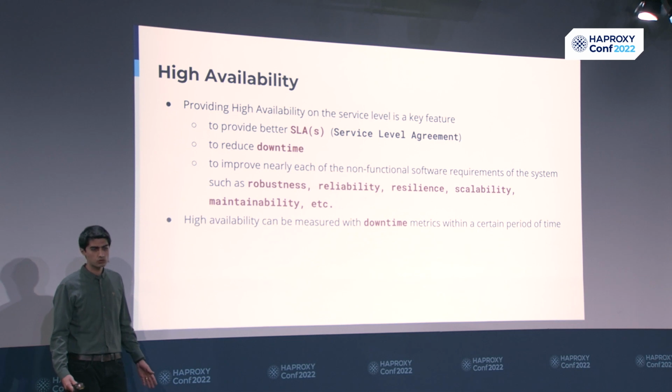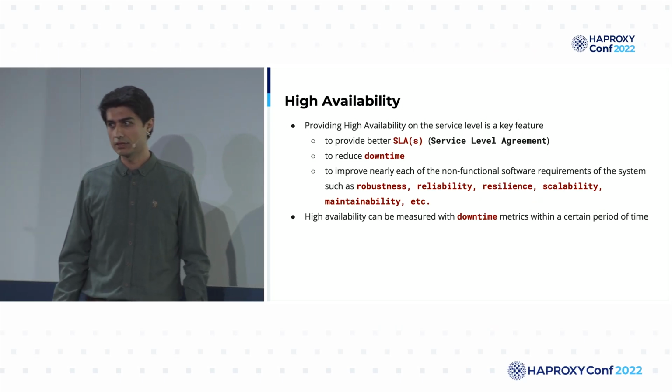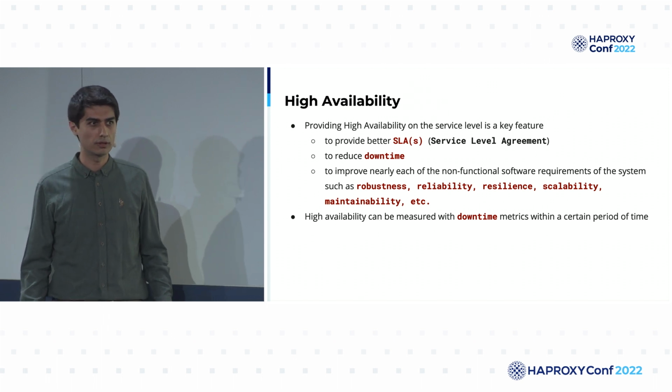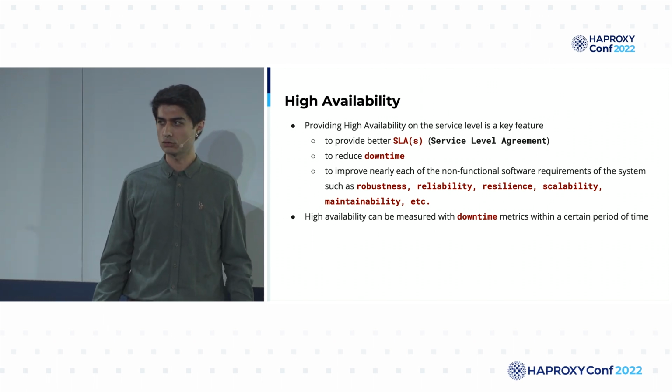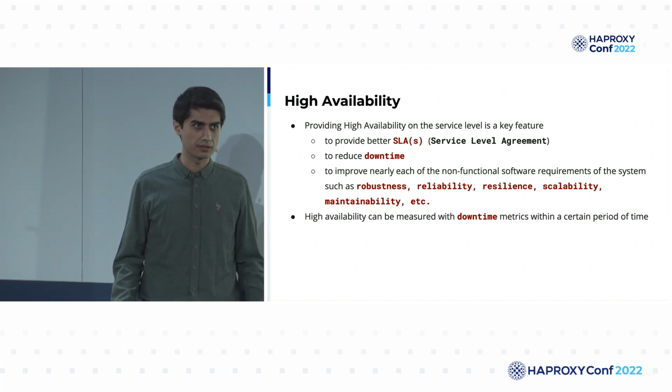In general, those metrics are stated in service level agreements, and high availability helps us provide better services, such as reducing downtime, and it also improves nearly all of our non-functional requirements, such as robustness, reliability, and resilience. We generally measure high availability by the downtime within a certain period of time.